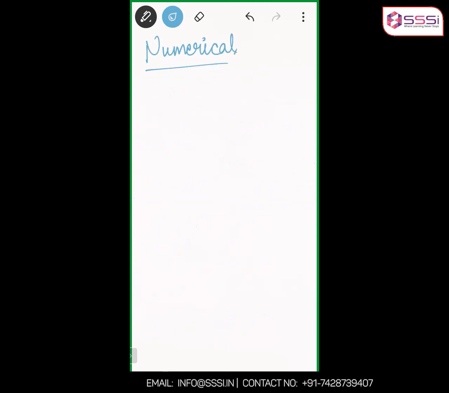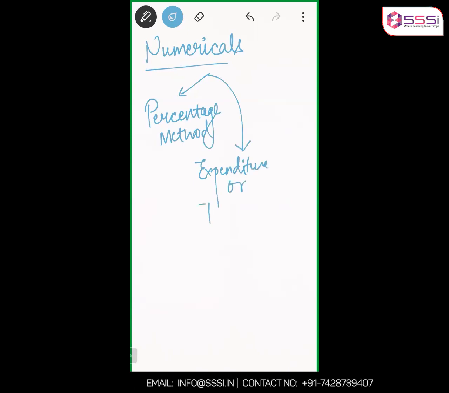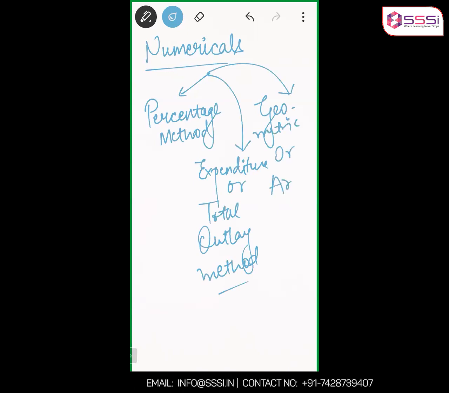One was the percentage method, the second was the expenditure method or total outlay method, and the third one was the geometric method or arc method. But now this and this are not in the course. You only have the percentage method.